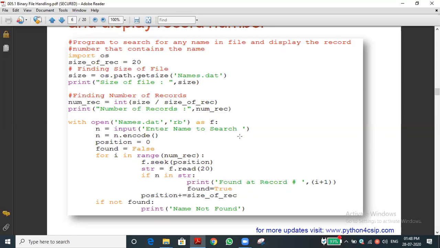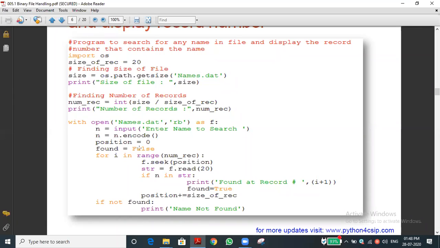Yeah, we are changing that. Just we can keep 0 and 1 also if you are confused. For example, if the record is not found, what will happen? It is not true, no. If the record is not found, the value will not change. So far the found value is false only. Once it is found, the found value will be changed into true. Then whenever it comes to the if not found value is true, means if not true. If it is not true, found value is true only. So the condition is false, and the print statement will not print. Very simple. I will explain it.